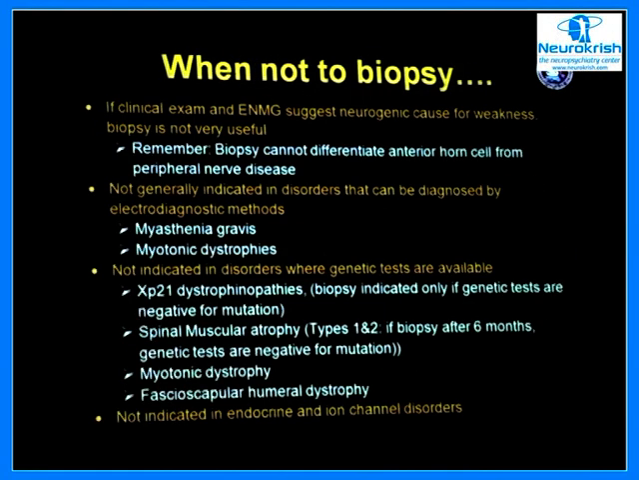Now, when not to do a biopsy: there are certain conditions where the muscle is involved, but you should not do the biopsy. Remember, when it is an anterior horn cell disease, you cannot distinguish it from those with peripheral nerve involvement, where the muscle shows identical features, like the spinal muscular atrophies or anterior horn cell disorders.